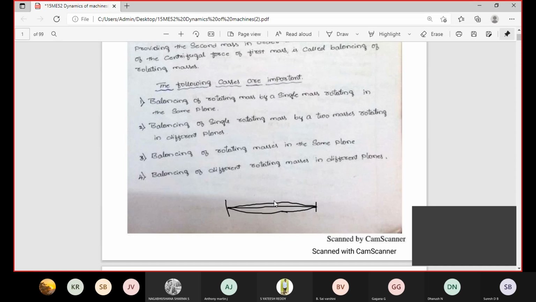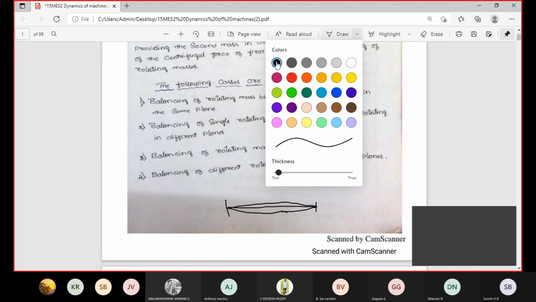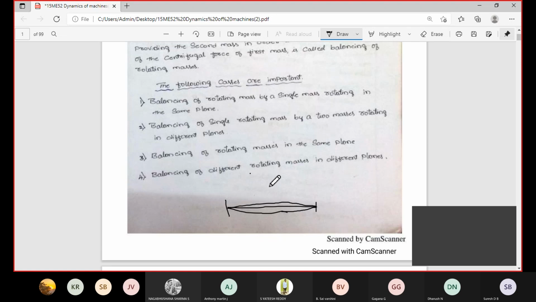Suppose you go for longer shafts. In that case it is very difficult to balance at exactly the center, so you can attach two masses in different planes. Here you attach one mass, and somewhere here you attach one more mass. This one is one plane, and this one is another plane. Like that, you can attach two different masses in two different planes.